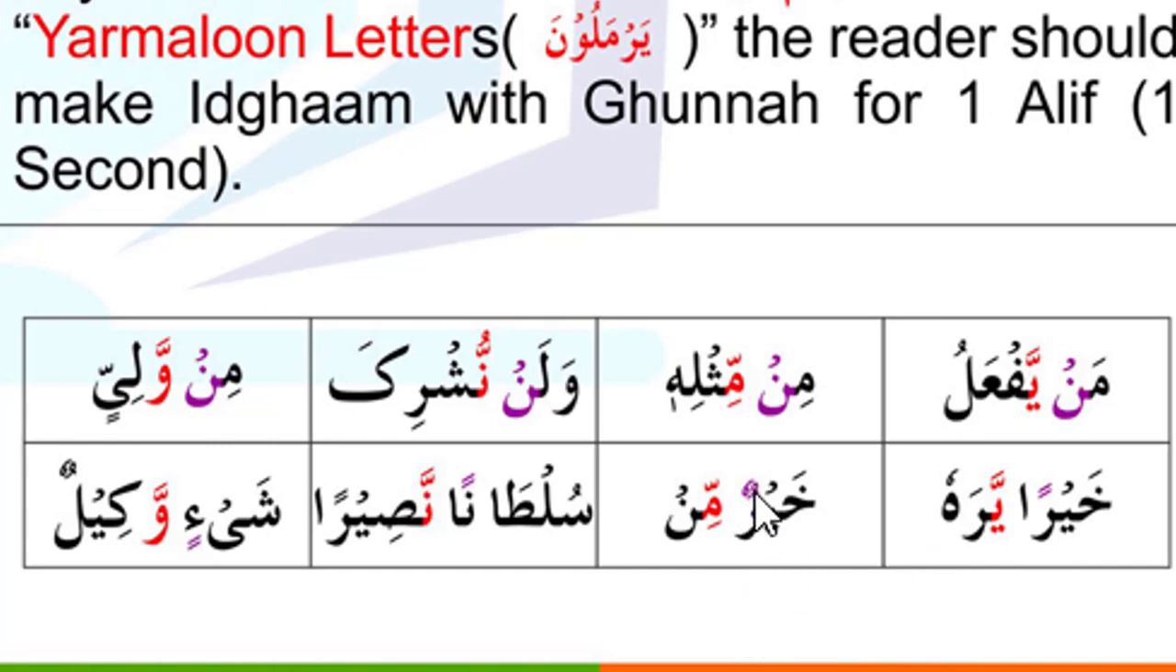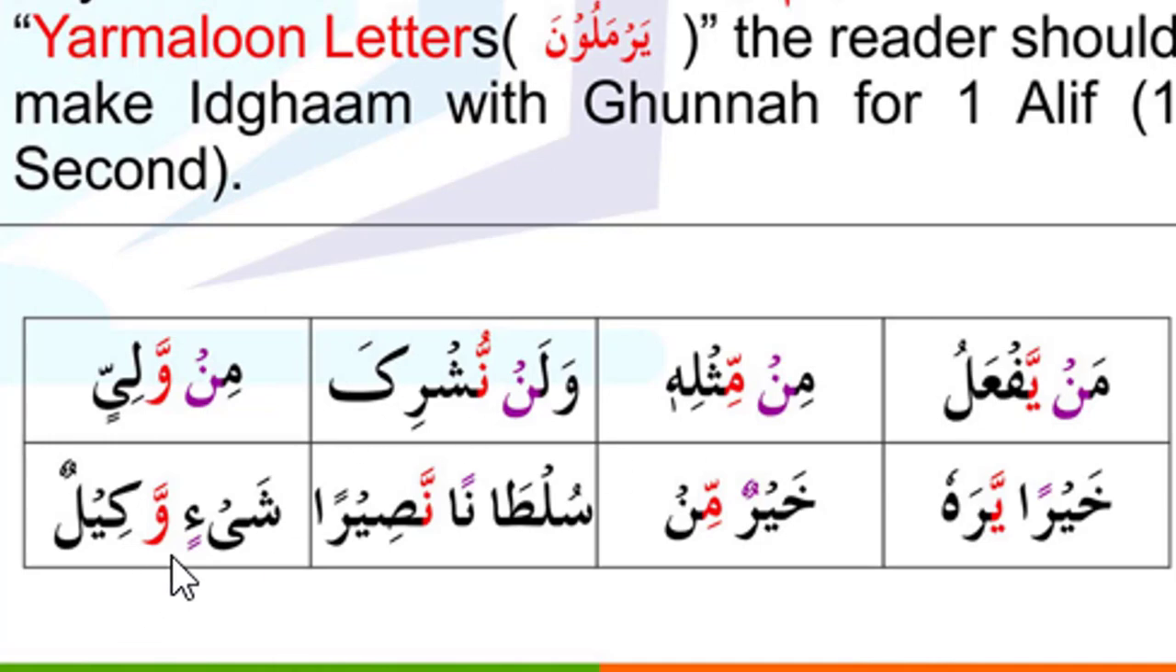The next example, after the double dhamma, the next letter is a mim. So again here is idgham with ghunnah. So we say khayrum min. The next example is sultanan nasira. After the tanween, the next letter is a noon. So we make idgham with ghunnah.